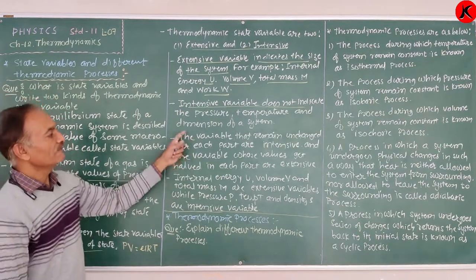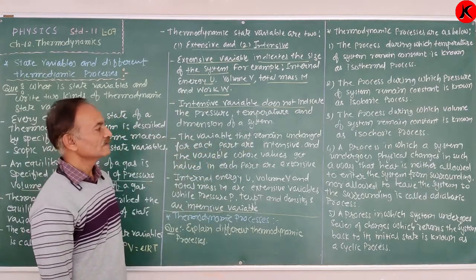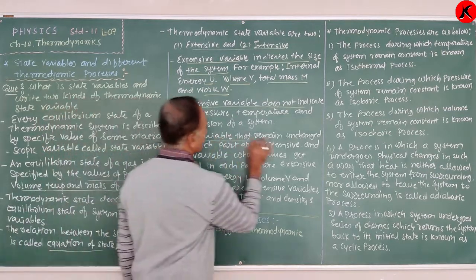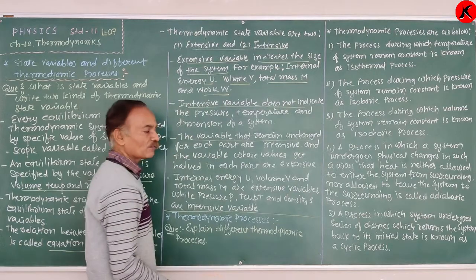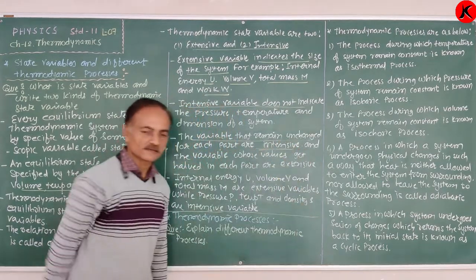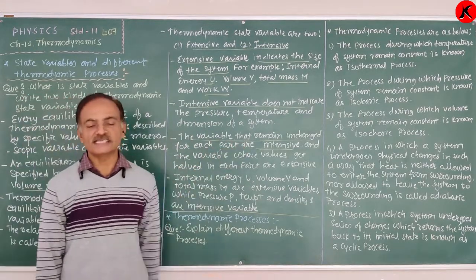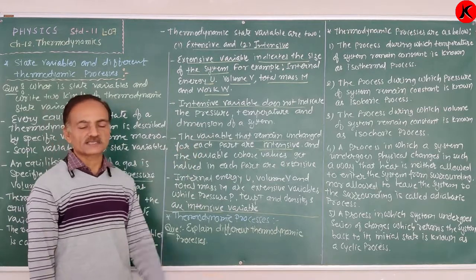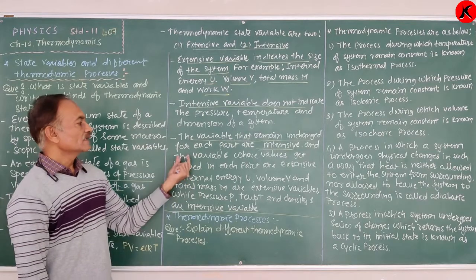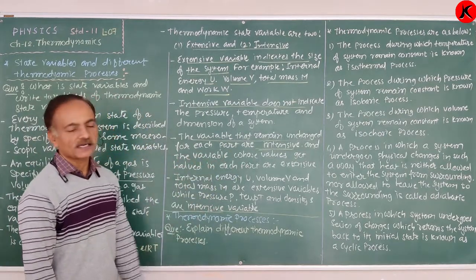The variables that remain unchanged or constant for each part of the system are intensive variables, and the variables whose value gets halved in each part are extensive.